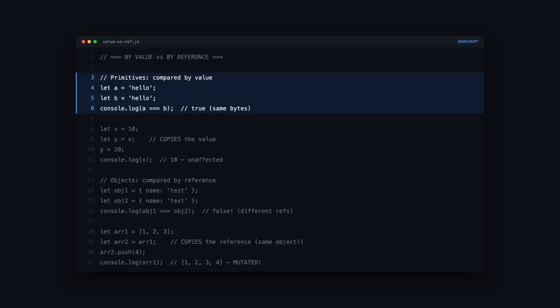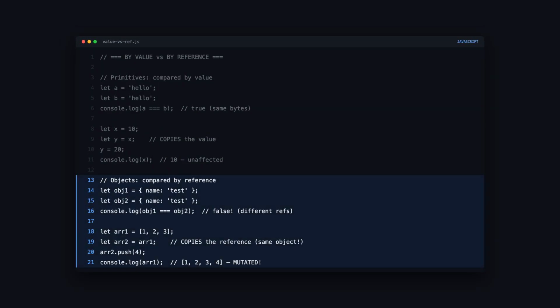2 strings with the same content, triple equals returns true. They're compared by value. When you assign x to y, y gets a copy of the value 10. Changing y to 20 doesn't affect x. They're independent. Now objects, obj1 and obj2 have identical contents. But triple equals returns false because they're 2 different objects in memory, different references.